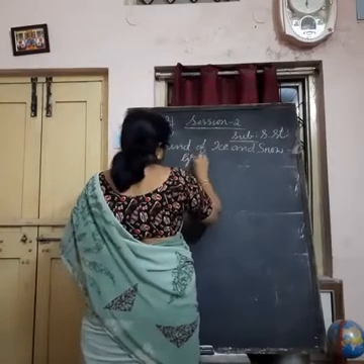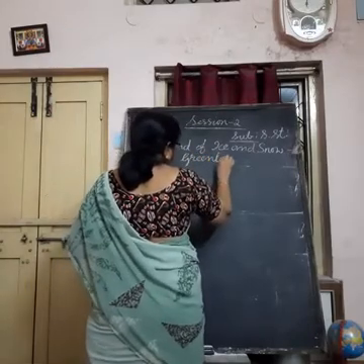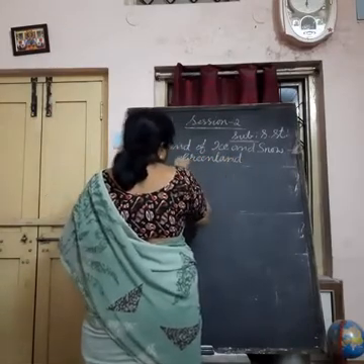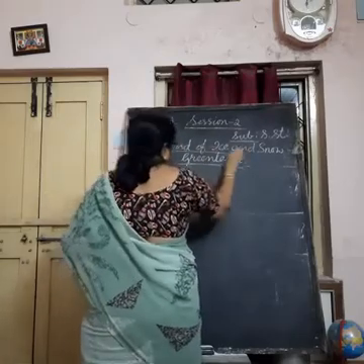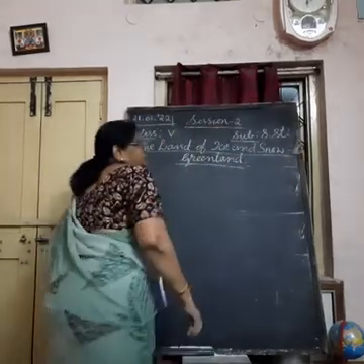Greenland means we are going to learn about the place called Greenland. Understand? So it is very cool nowadays.